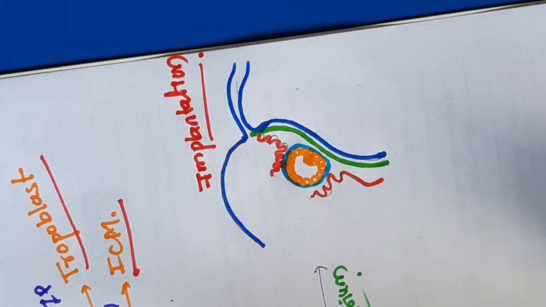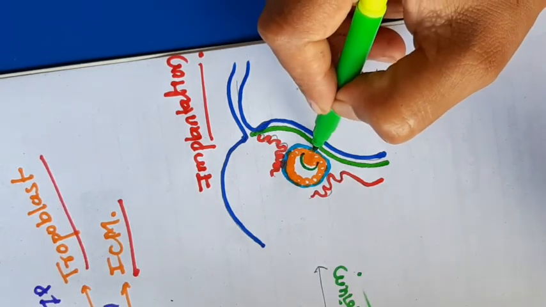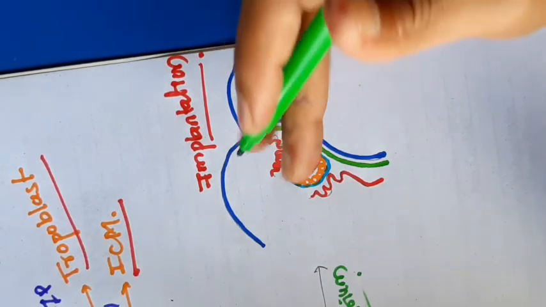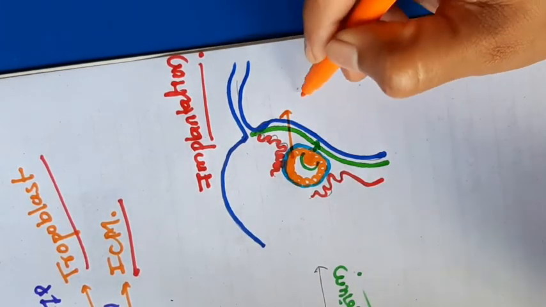When the blastocyst enters or attaches to the endometrium layer, it is a particular process which leads to pregnancy. To call a woman pregnant, implantation must be successful. Okay, the trophoblast starts releasing hormone. Here you can see the arrangement of the blastocyst. The inner cell mass always faces towards the myometrium. Okay, the layer of blastomeres. Here you can see the layer of blastomeres, those are the trophoblast.